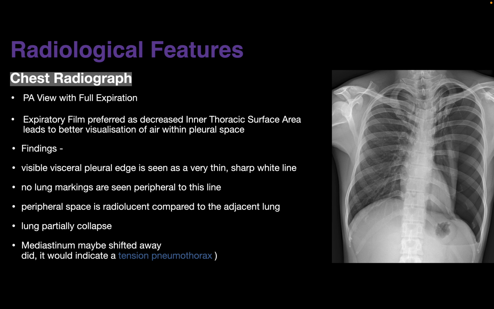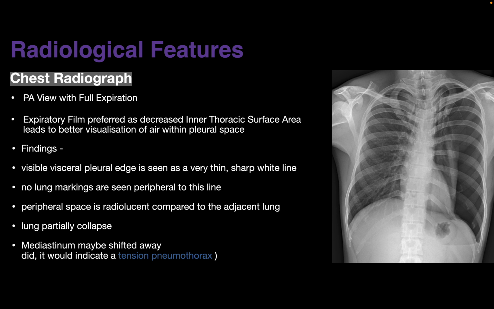So the radiological features which we can see in a case of pneumothorax are, first, on chest radiograph. We should always keep in mind that normally the chest radiograph we do is done in full inspiration. However, for seeing pneumothorax, we prefer a full expiration film to expire all the air out and decrease the thoracic area, and this helps us to better visualize the air trapped within the pleural space.